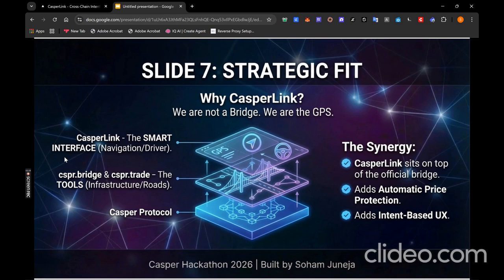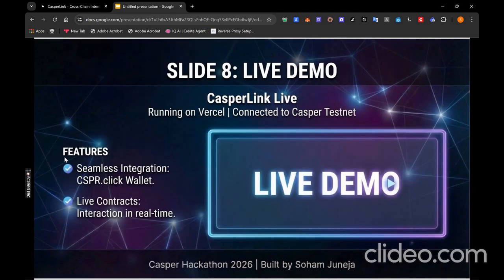When Casper Bridge launches, it will integrate with it as the execution layer, adding features like automatic price protection, intent-based UX, and multi-step transaction coordination. We are not building another bridge. We are building the GPS for cross-chain navigation. Now let me show you how it works.